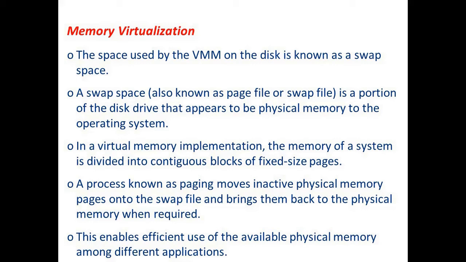In virtual memory implementation, the memory of a system is divided into contiguous blocks of fixed size pages. A process known as paging moves inactive physical memory pages onto the swap file and brings them back to the physical memory when required. So all the inactive pages present in the physical memory will be copied to the swap file, thereby freeing the physical memory that is available. Only when it is required will the swap file pages be moved back to the physical memory. This enables efficient use of the available physical memory among different applications.